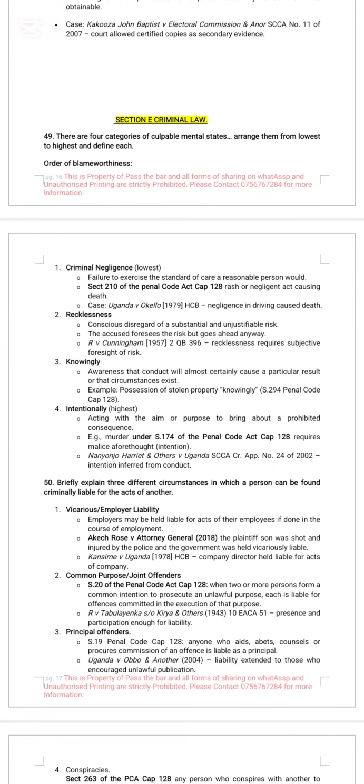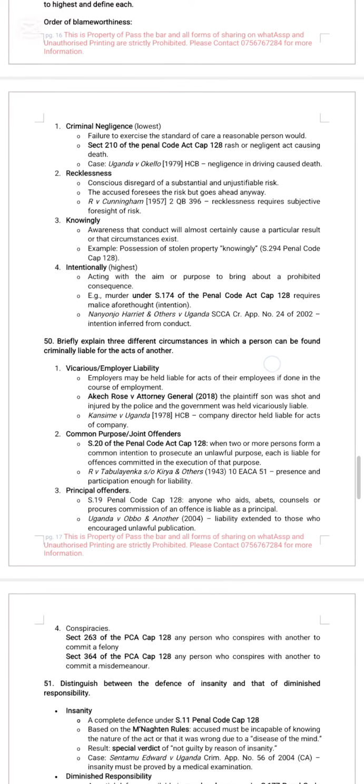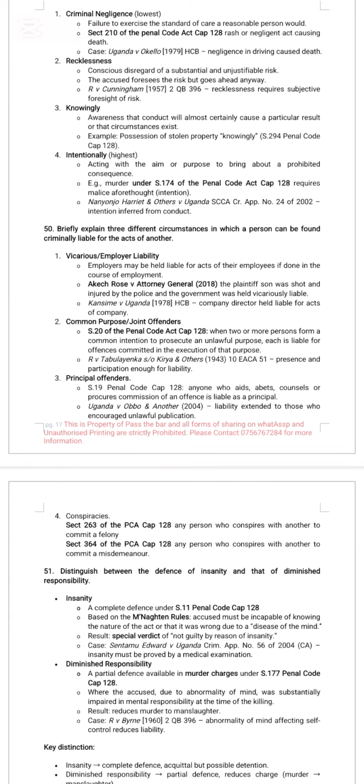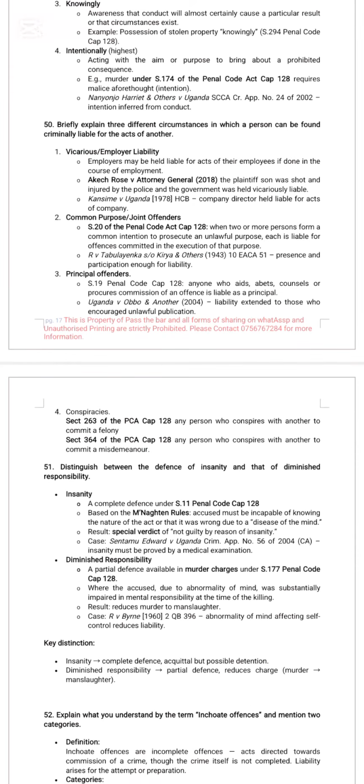Criminal law, Section E. There are 4 categories of culpable mental states. Arrange them from the lowest to the highest. One, we have criminal negligence. Under Section 210 of the Penal Code Act, recklessness. We have knowingly and intentionally under Section 174 of the Penal Code Act.